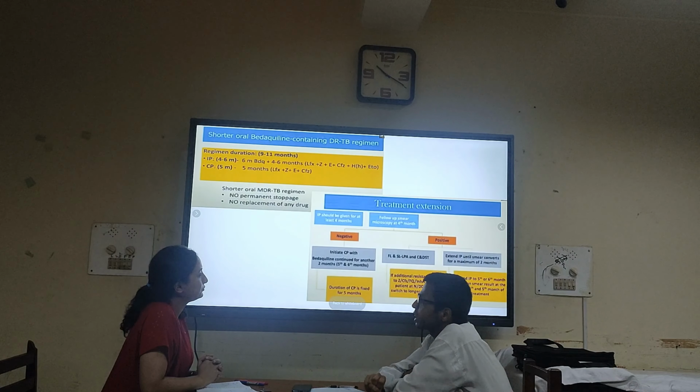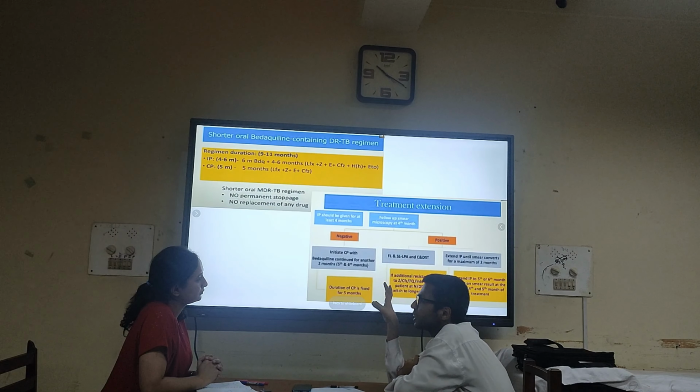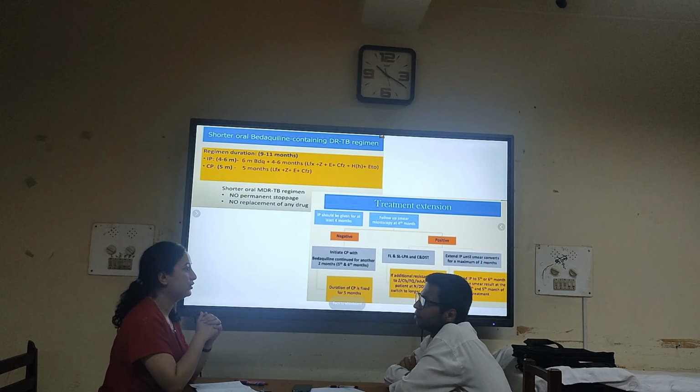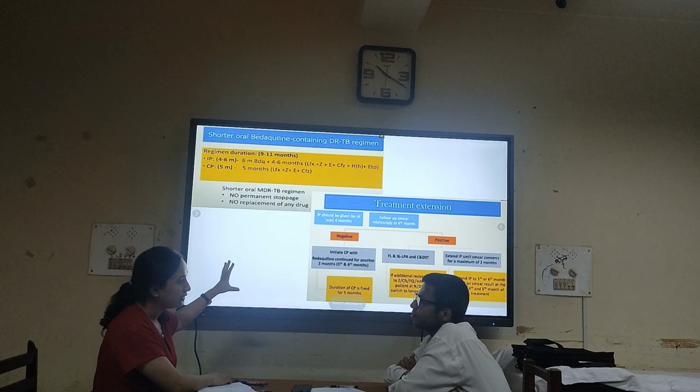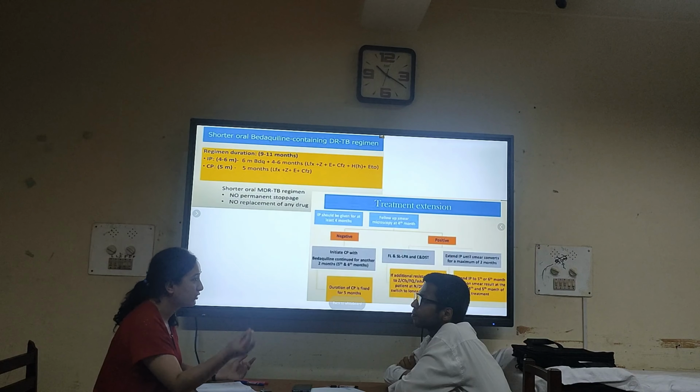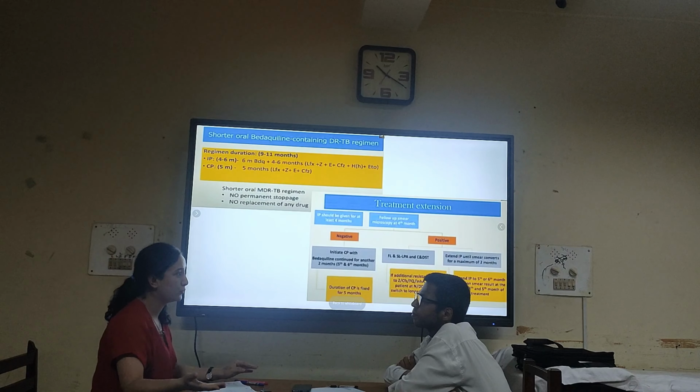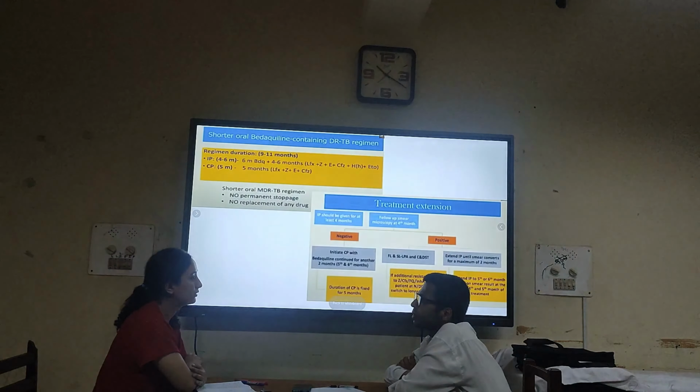But the problem with this shorter course regimen is that you cannot tinker with the drugs among these. So we cannot alter any drugs. It has to be this regimen. If there is some intolerance to any of these drugs, then we cannot bring a drug from group B or group C and add it on to this regimen.